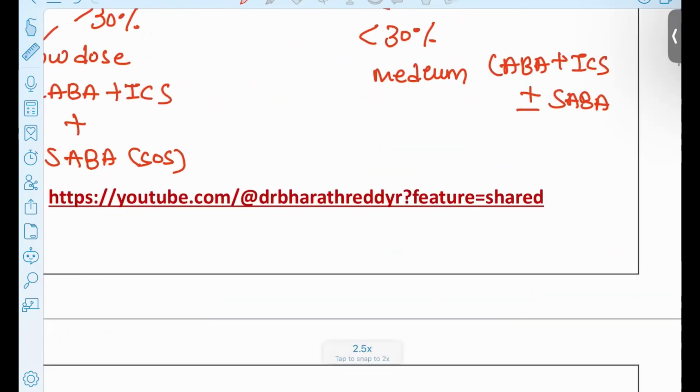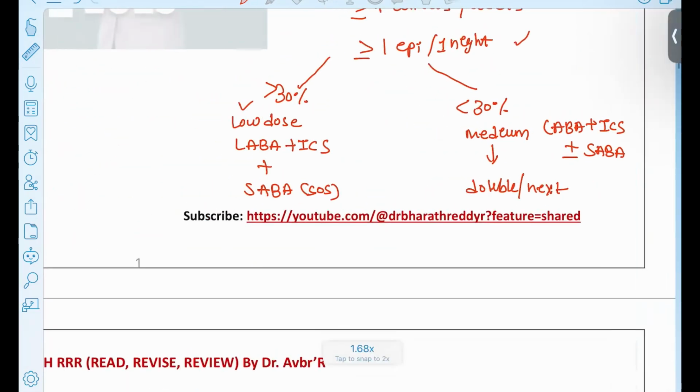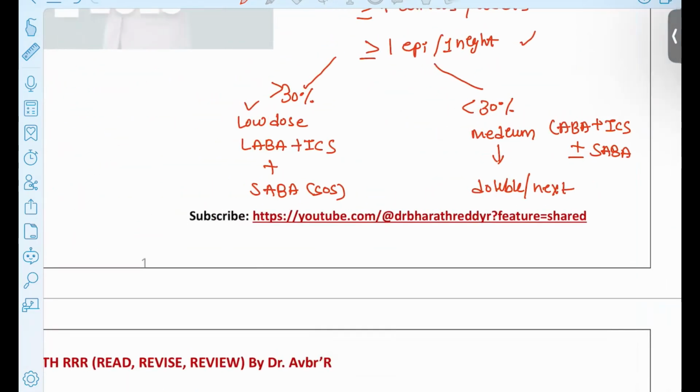And if the patient is not improving, then go for the double dose or the next dose. What is this pattern? Step ladder pattern. So here you can understand: first, we started on the low dose. It is not controlling, then the medium dose, and then again the double dose. This is also known as the step ladder pattern used in the GINA guidelines for asthma.